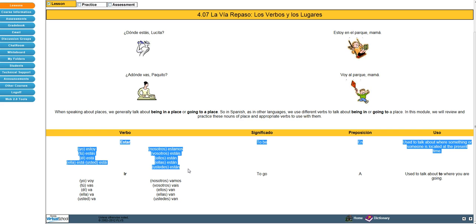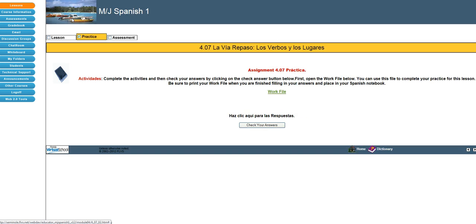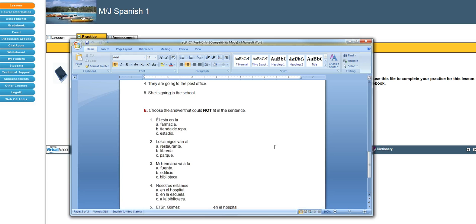So you've got your forms here. Make sure you know all of your forms, all of your pronouns. It tells you what it means. Notice here it's got the preposition. So if you're going to be at or in a place, you're going to use en with locations and having to do with estar. And as we just said, when you're going to a place, you need to use a. And don't forget, if you're going to, like here, al parque, because it's el, notice I am in el parque versus I'm going to the park. So you've got your review section here. Make sure you have these notes, take those notes. You've got a practice section, so make sure you open that up and go ahead and do all the activities.